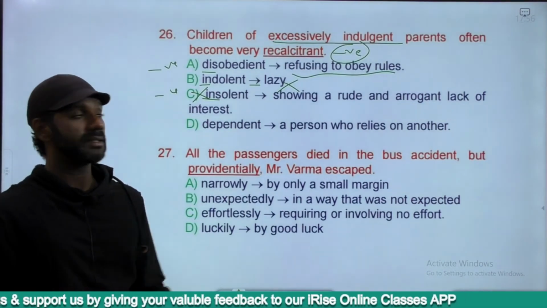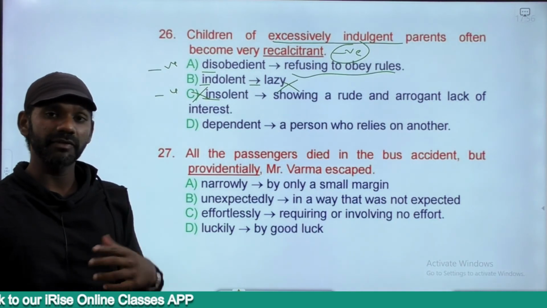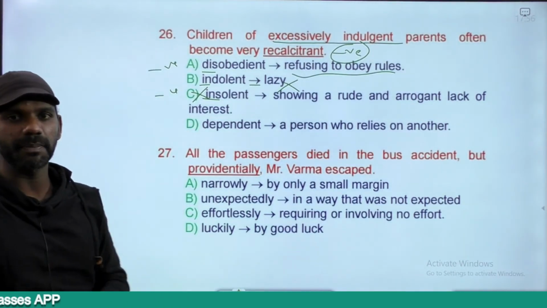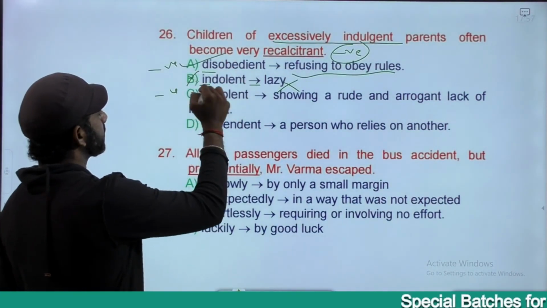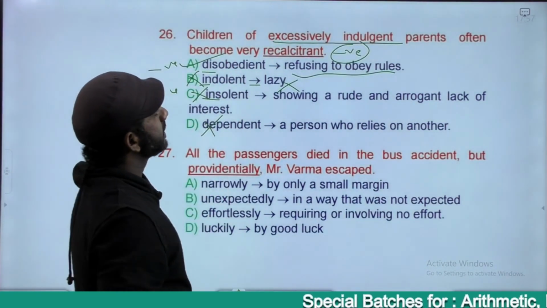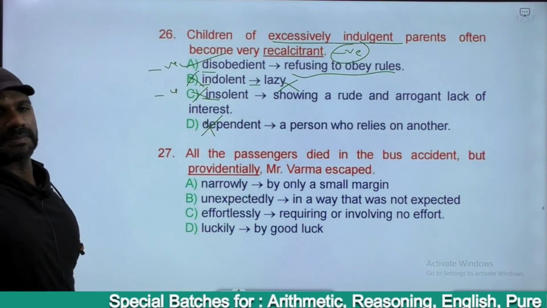Dependent, a person who relies on another. Such people will never be dependent on their parents as well. They may depend only for money, but they'll never listen to the words of their parents. Does not fit this context, eliminated. The answer must be option B. Children of excessively indulgent parents often become very disobedient.